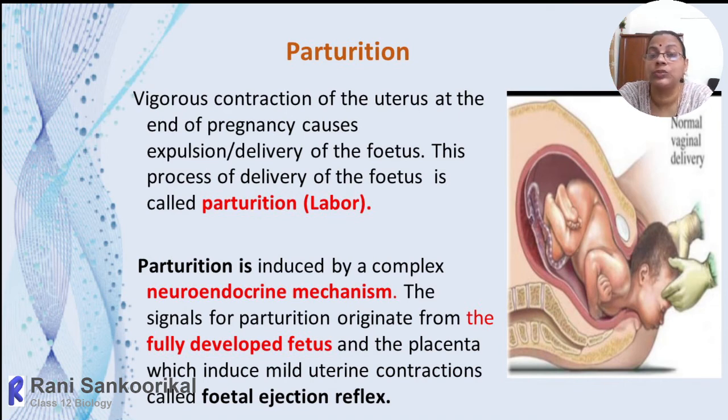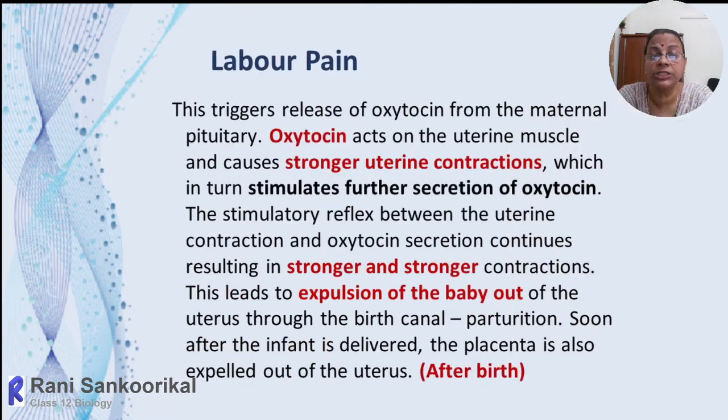And not only that, it will induce more and more contractions of the smooth muscles of the myometrium. These contractions will induce more oxytocin secretion, and then intermittently the pain will appear.